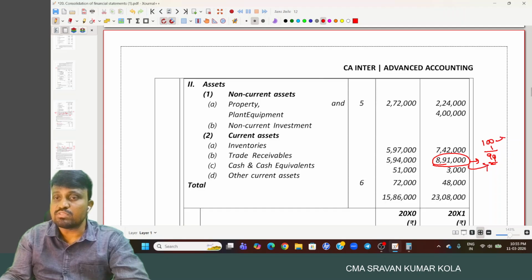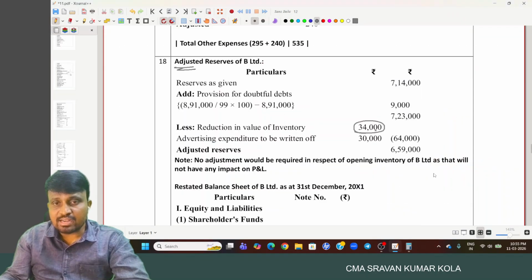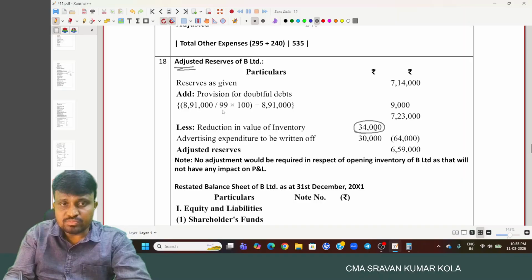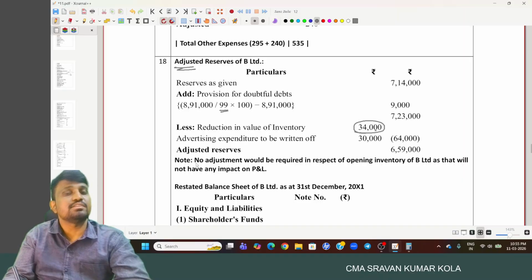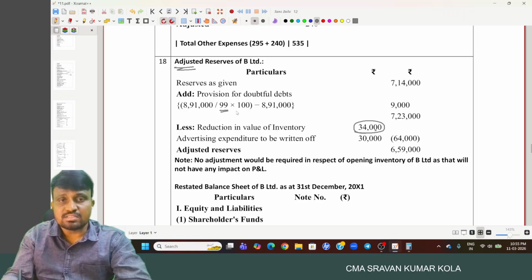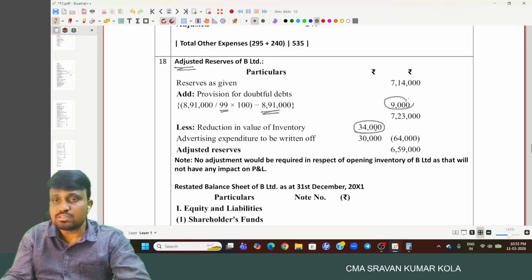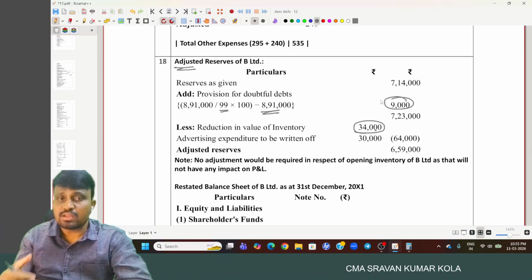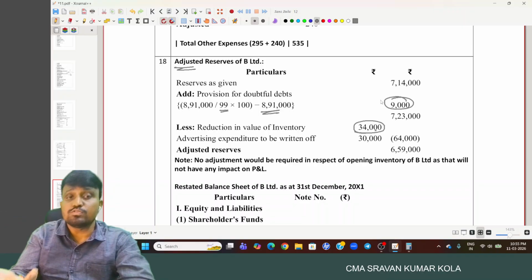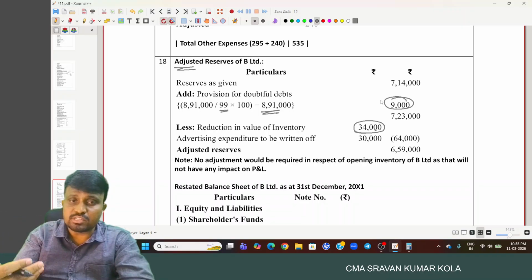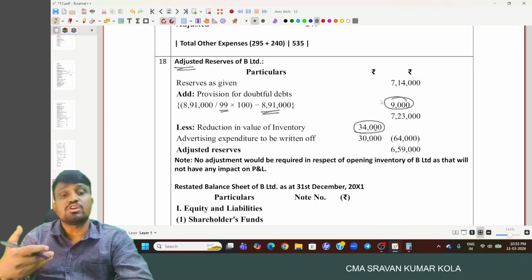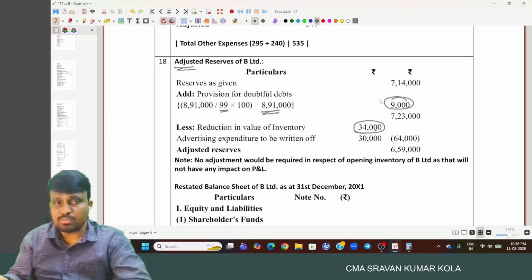If it is 99, what will be the 100? So 8,91,000 into 100 by 99. How much amount is there? 9 lakh. 9 lakh minus 8 lakh 91 thousand is 9,000. That is required to be reverted back. Previously, the provision for bad and doubtful debts was reduced. Now we have to revert it back because A Limited does not have that policy of providing for bad debts.